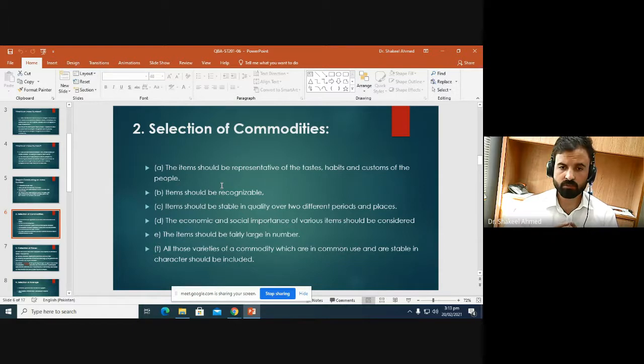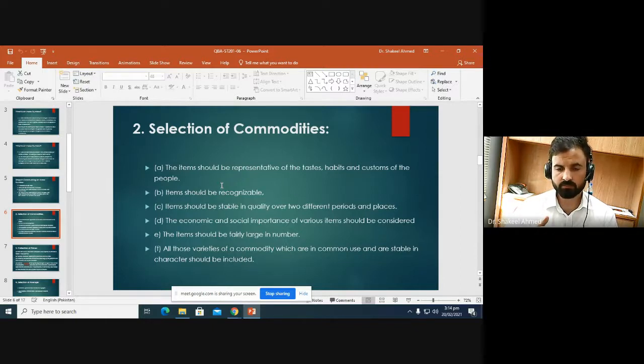Items should be recognizable. They should be clearly defined, and their prices can easily be available. And items should be stable in quality over two different periods. If we are comparing the price of a certain commodity for two periods, then the quality should be the same for the two periods.